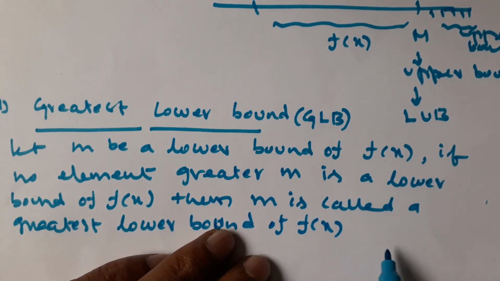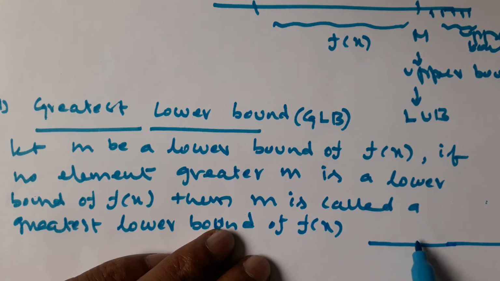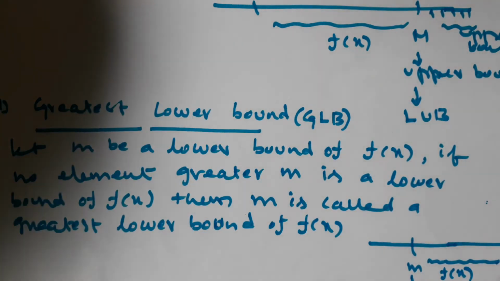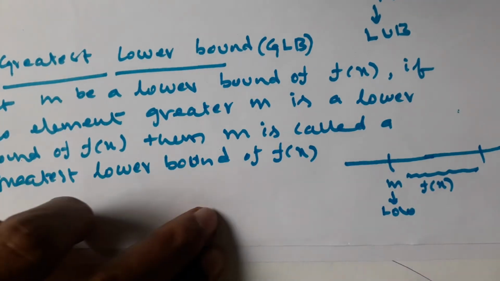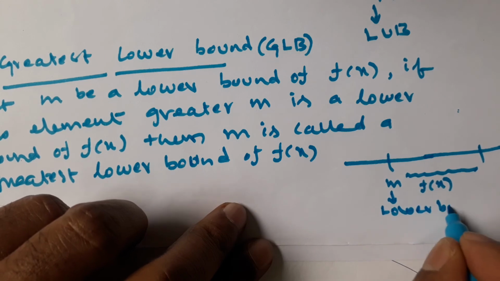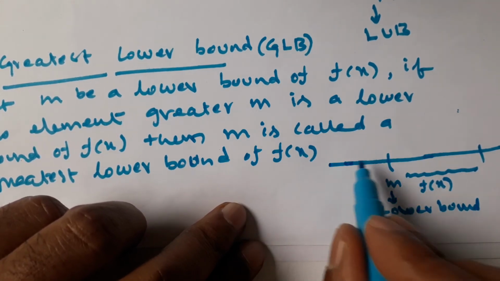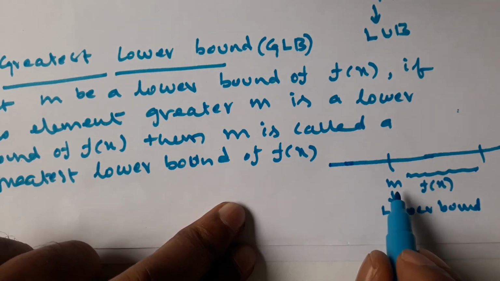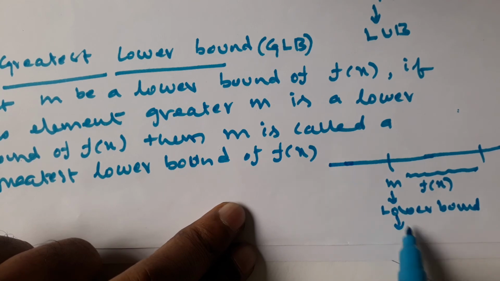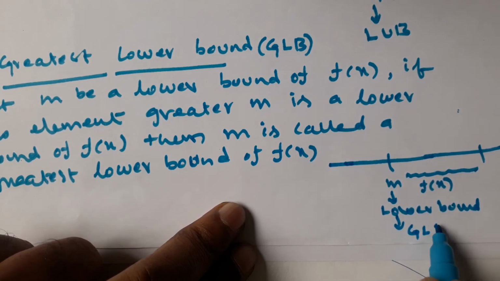Here, m is a lower bound of f of x, first of all. And no element greater than m is a lower bound of f of x. Then this m is called the greatest lower bound of f of x.